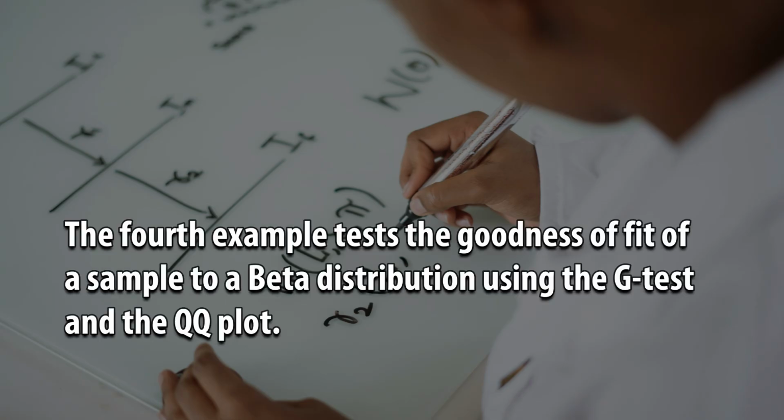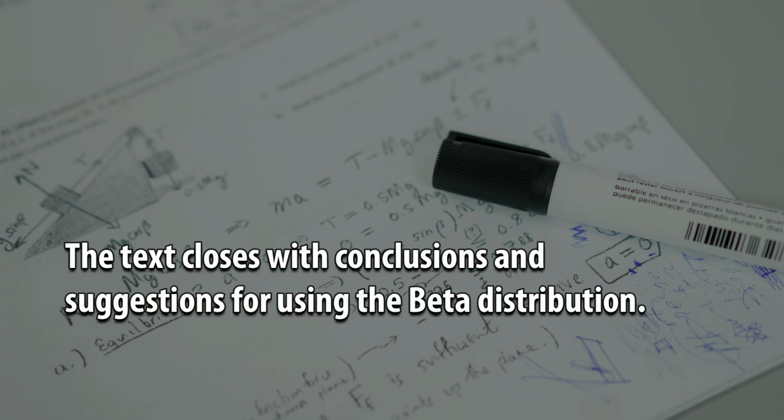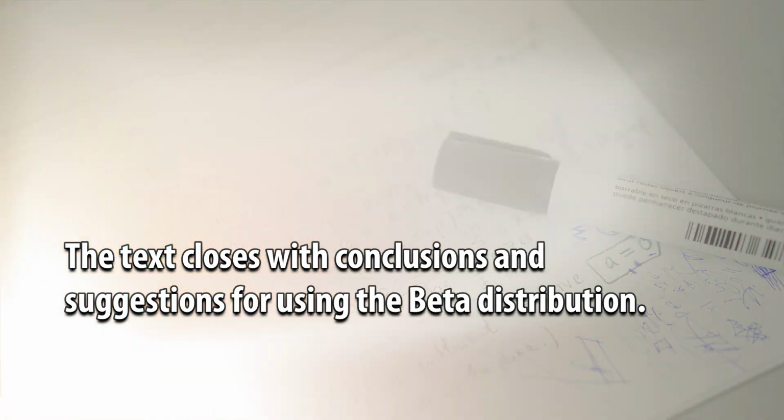methods. The fourth example tests the goodness of fit of a sample to a beta distribution using the g-test and the QQ plot. The work provides accessibility by including appendices containing our scripts for all calculations, so researchers with different statistical abilities can benefit from this resource. The text closes with conclusions and suggestions for using the beta distribution.